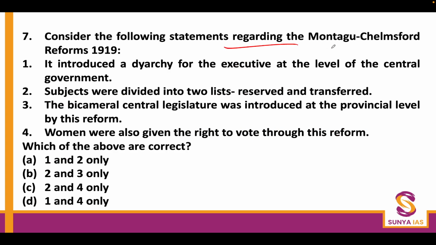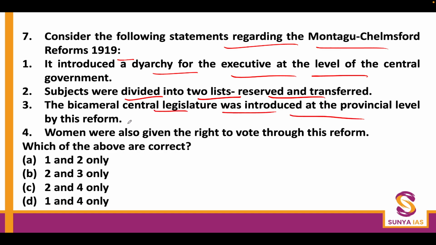Consider the following statements regarding the Montagu-Chelmsford reform 1919. It introduced a diarchy for the executive at the level of central government. Subjects were divided into two lists, reserved and transferred. The bicameral central legislature was introduced at the provincial level by this reform. Women were also given the right to vote through this reform. Now, you will see that the impact of the suffragette movement, which happened in London, was also visible in India. So, women also got the right to vote in India in 1919. Okay.